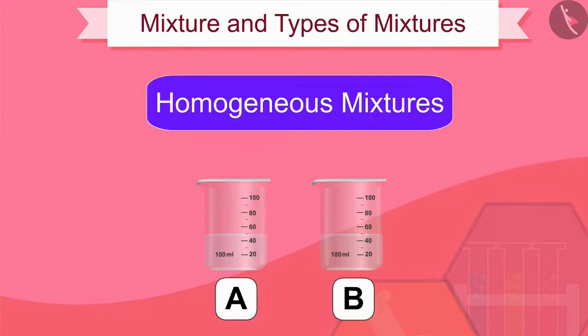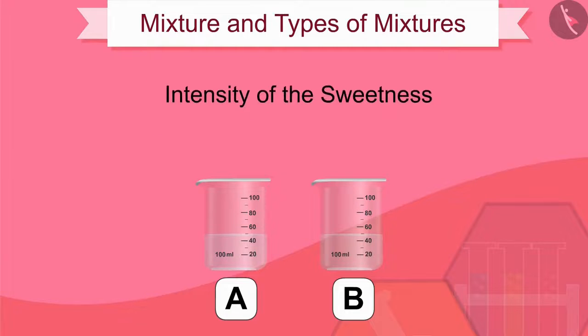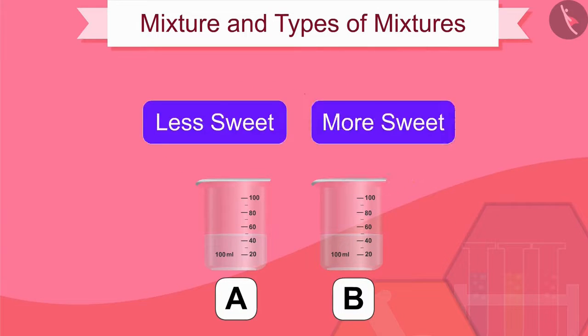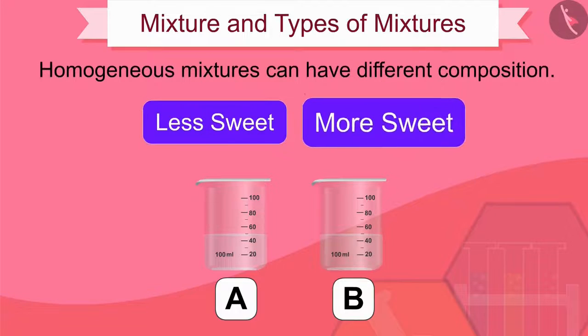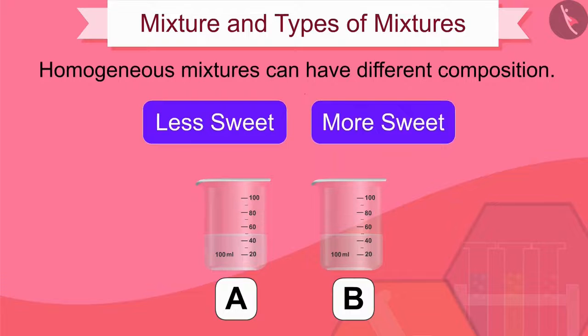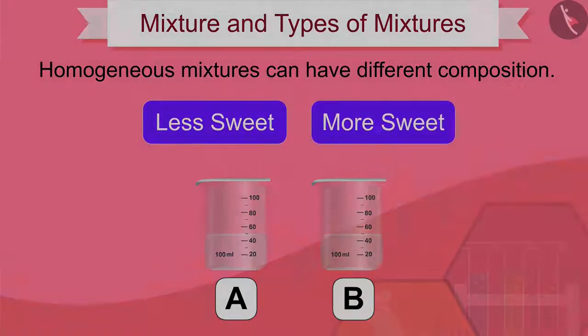But if we look at the intensity of the sweetness of the beaker A and B mixtures, we will find that they are different. As a result, we can see that homogeneous mixtures can have different compositions.